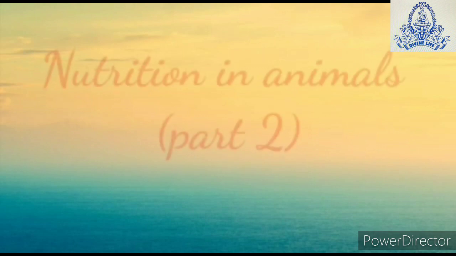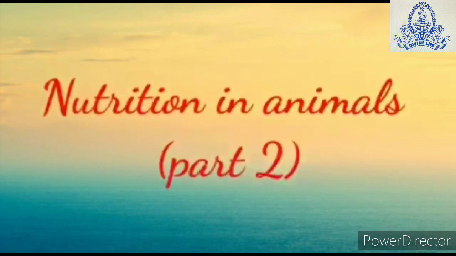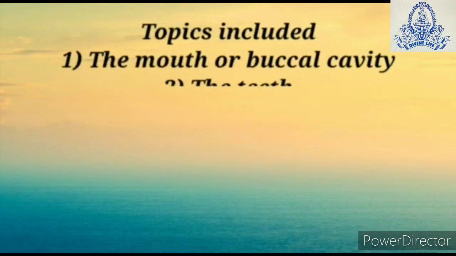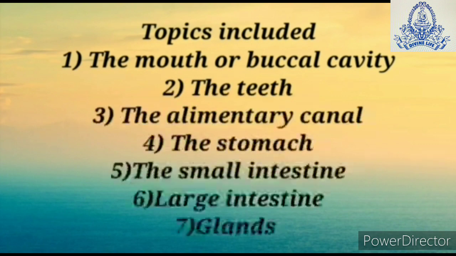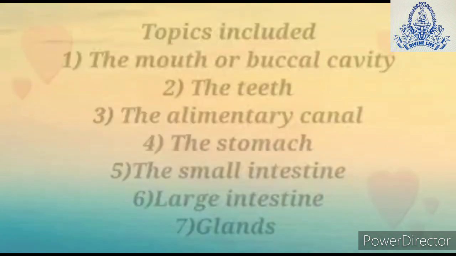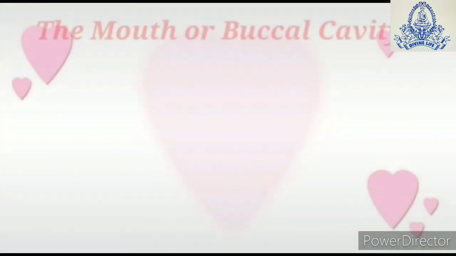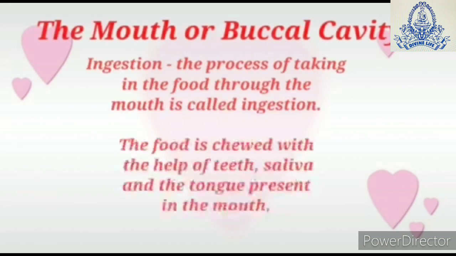Hello students, today we will continue with part 2 of the chapter Nutrition in Animals. This part will include the following topics: the mouth or buccal cavity, the teeth, the alimentary canal, the stomach, the small intestine, large intestine, and the glands related to the digestive system. Let's start with the first topic, that is the mouth or the buccal cavity.